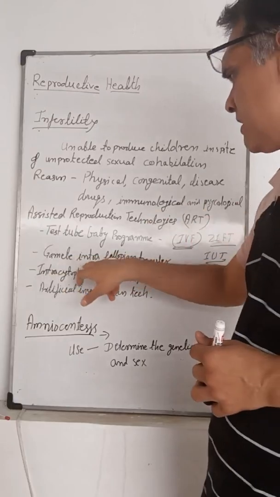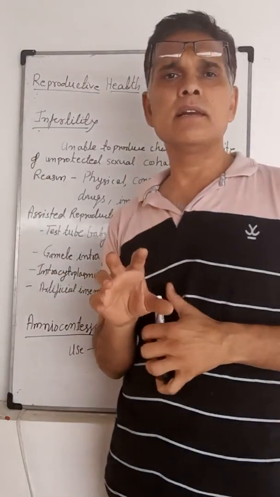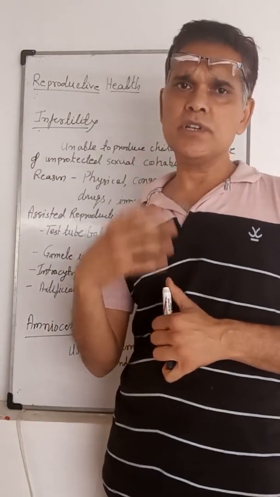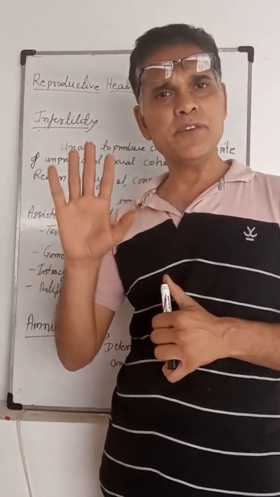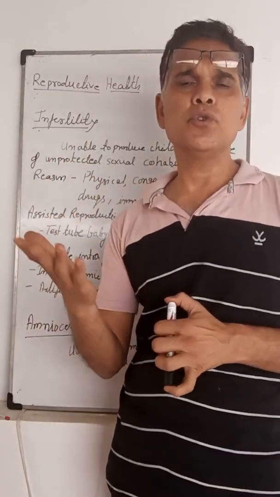Another is gamete intrafallopian transfer. Suppose a female is not producing gametes, but the uterus is well and capable of the gestation period to produce new young ones.